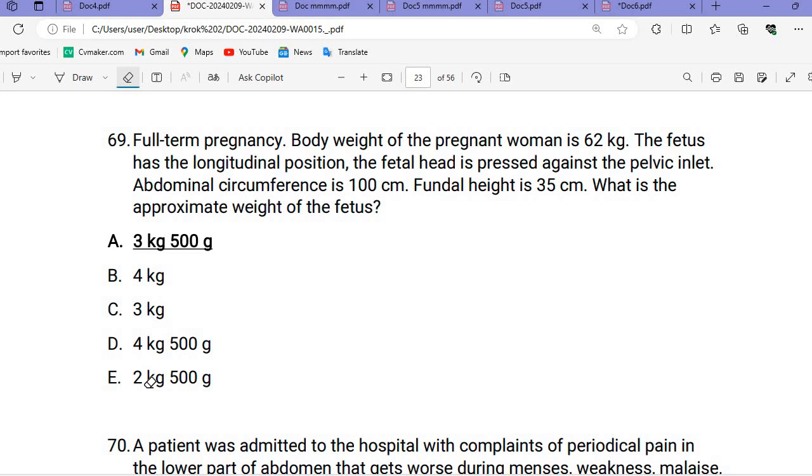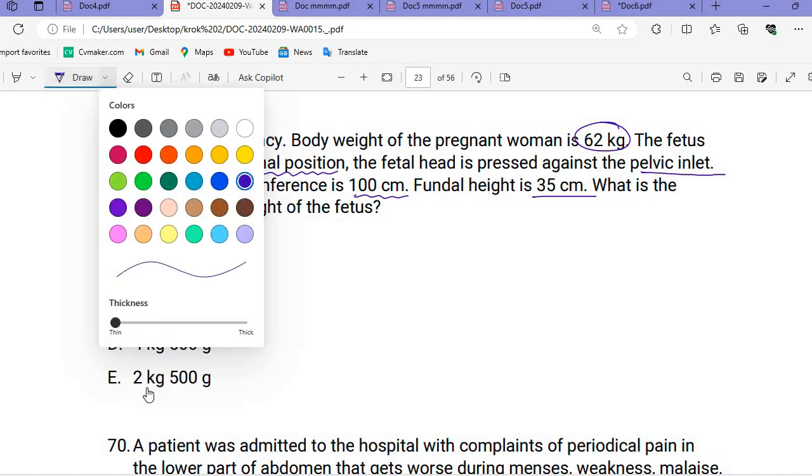The full term pregnancy, body weight of the pregnant woman is 62 kg. The fetus has the longitudinal position. The fetal head is pressed against the pelvic inlet. Abdominal circumference is 100 centimeter. Fundal height is 35. What is the approximate weight of the fetus?